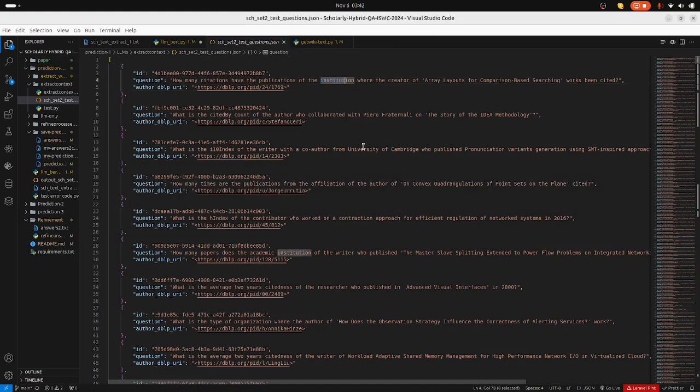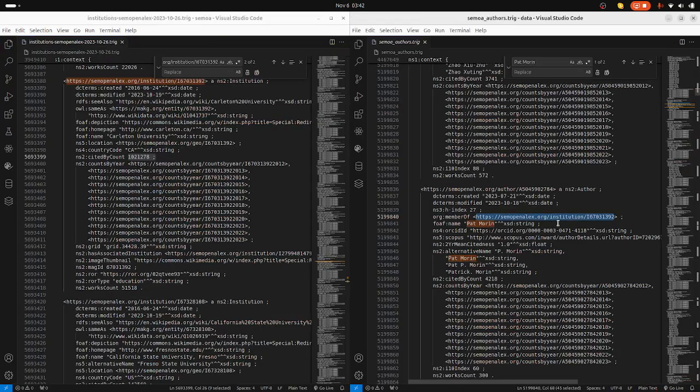When you see institution, it's talking about the author's institution, so you need to access SemOpenAlex on the author's institution.